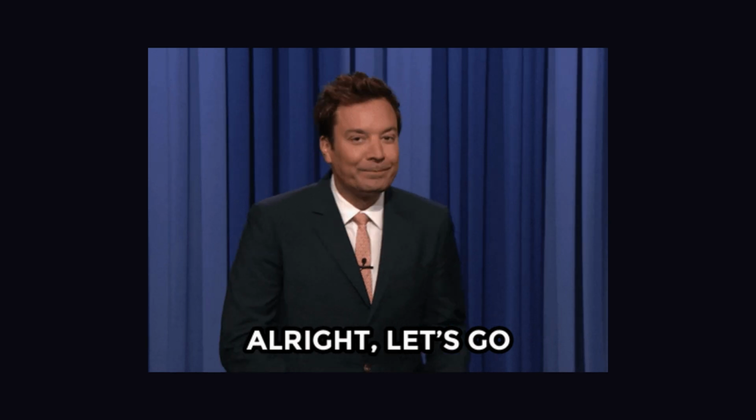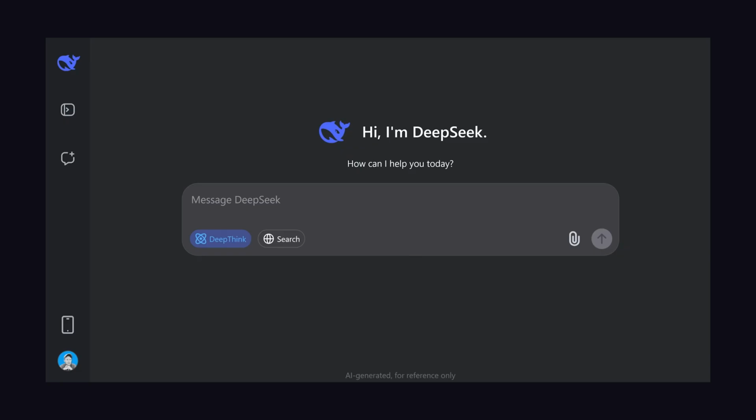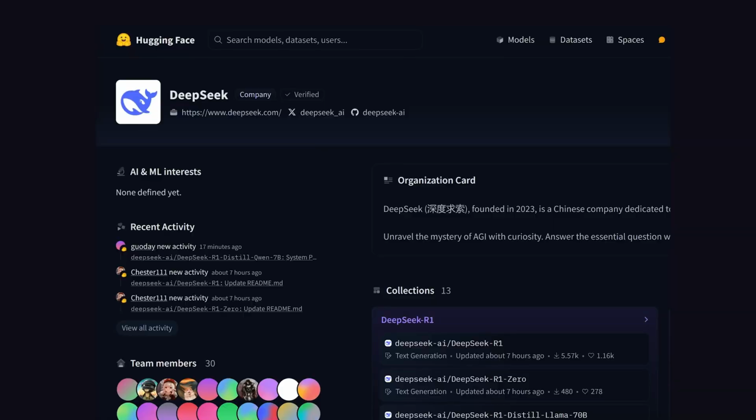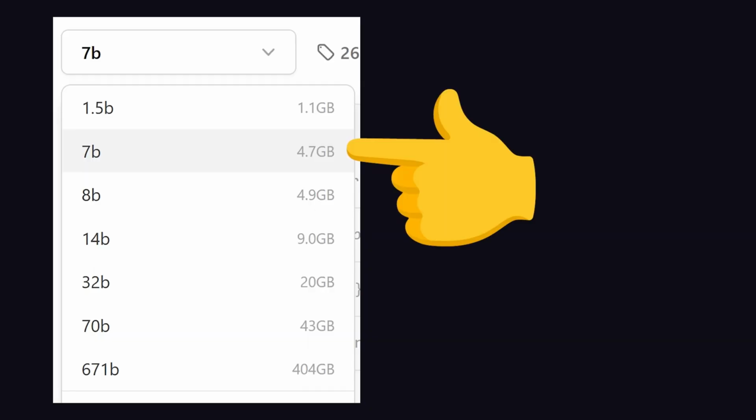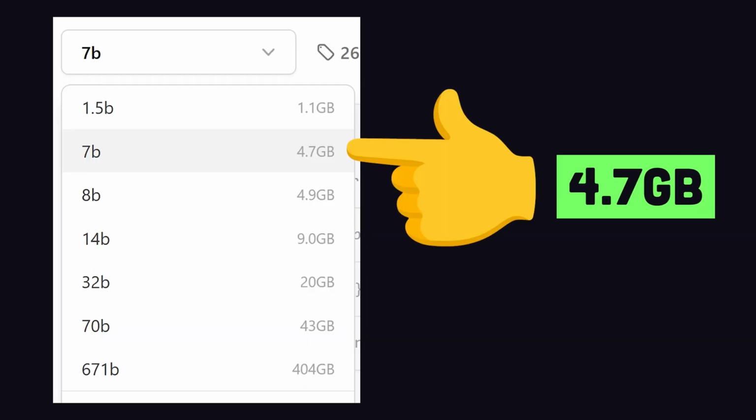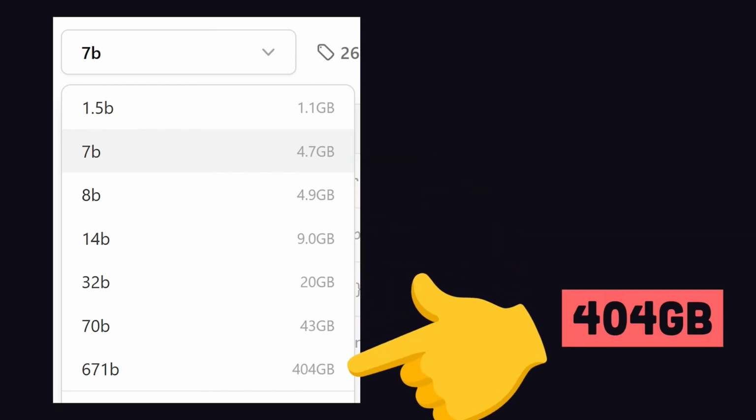I don't care about benchmarks anyway, and just go off of vibes, so let's go ahead and try out DeepSeek R1 right now. They have a web-based UI, but you can also use it in places like Hugging Face or download it locally with tools like Ollama. And that's what I did for its 7 billion parameter model, which weighs about 4.7 gigabytes. However, if you want to use it in its full glory, it'll take over 400 gigabytes and some pretty heavy-duty hardware to run it with 671 billion parameters.